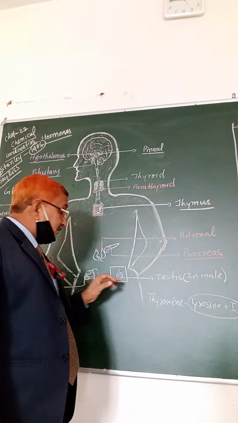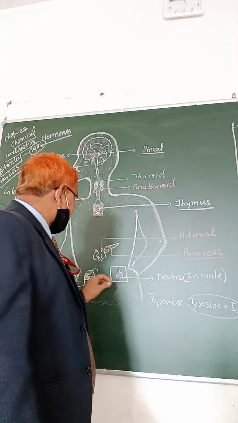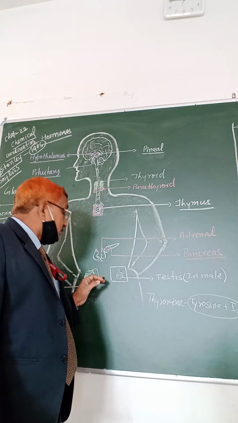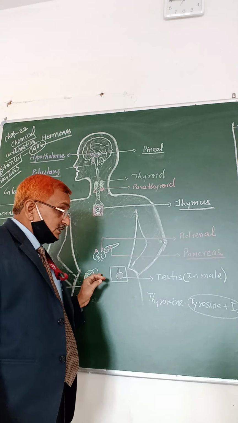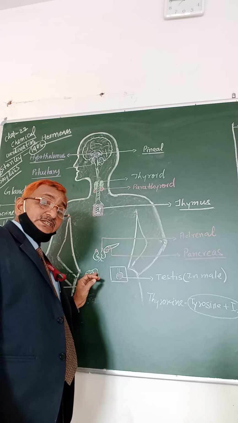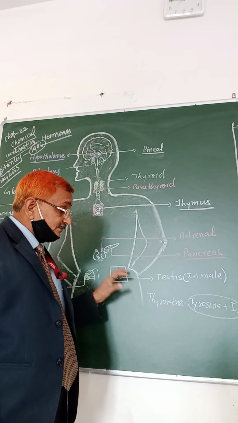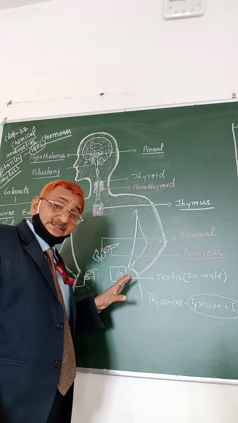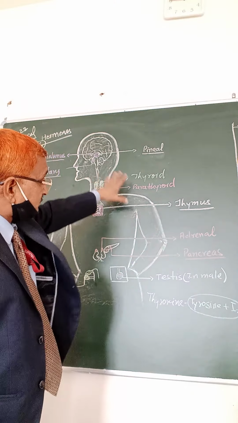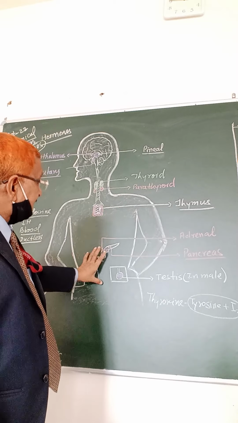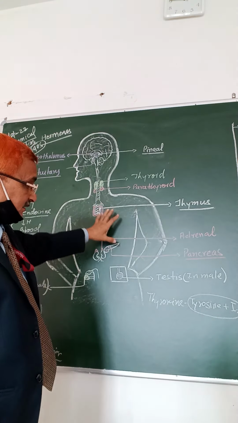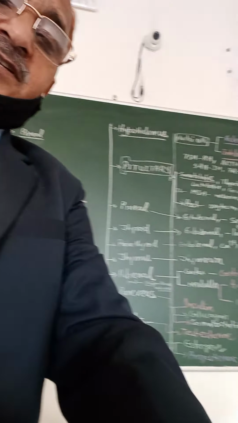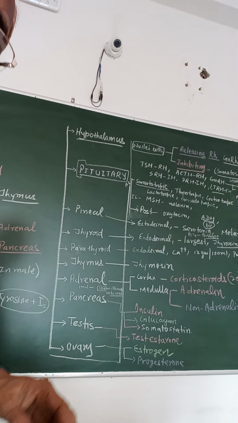And in male we have the testis, and in female the ovary. So testis in males and ovaries in females are also endocrine glands. They form the group. In this way we can easily locate where the glands are and what their secretions are. When we talk about the secretion of these glands, we have different types of hormones secreted by them.